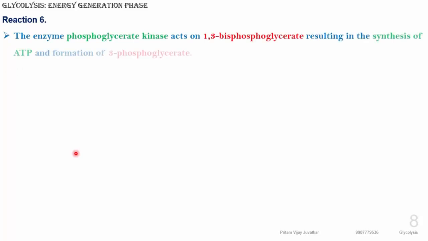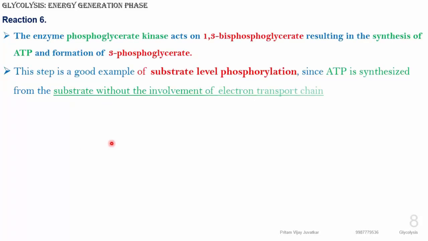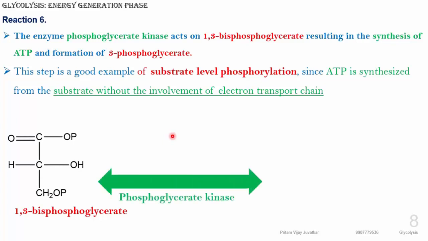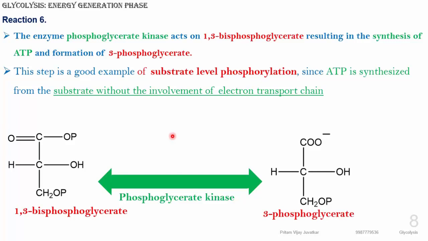Now we will move towards the next reaction of the energy generation phase, reaction number 6. In this, 1,3 bisphosphoglycerate, which is a high energy compound, forms 3 phosphoglycerate. This is a reversible reaction in the presence of phosphoglycerate kinase, again a kinase enzyme, forming 3 phosphoglycerate. So what will happen in this reaction? ADP converts into ATP.